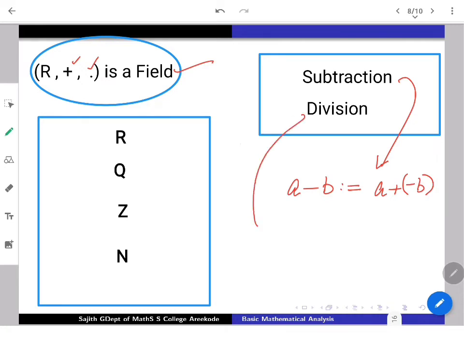Very similarly, one can go for division also. A divided by b, a by b, any of these notations you can use, is formally defined as a into 1 by b, provided b is away from 0. Because if b is away from 0, 1 by b is defined as a real number, and that product is guaranteed by closure.